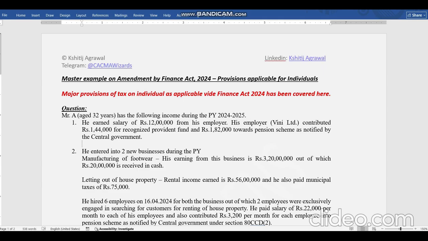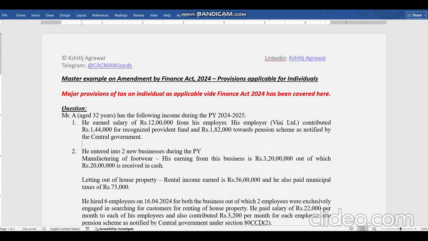On the limits, capital gain 1.25 lakhs limit is there. If the transfer is happening during the year, there are some conditions. If the transaction is happening during the year, then while assessing your income after your financial year ends, you can claim that amount for the full year income, not only for the transaction specific, like this transaction is happening after this date. It is for the transfer. There are few changes in capital gain which are date specific and assessment specific. So basically, assessment specific amendments affect you in the assessment year on the whole income or expense for the financial year. Now coming to the question, it goes like this.